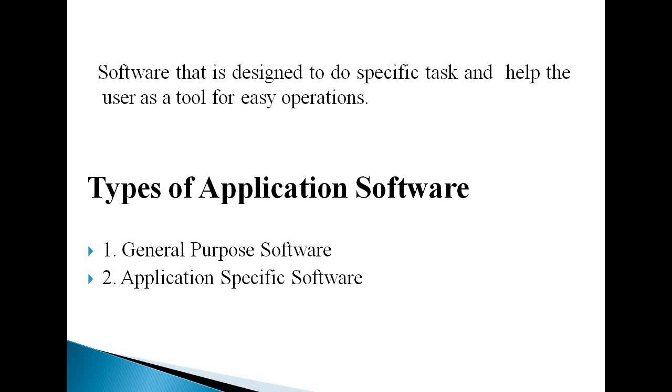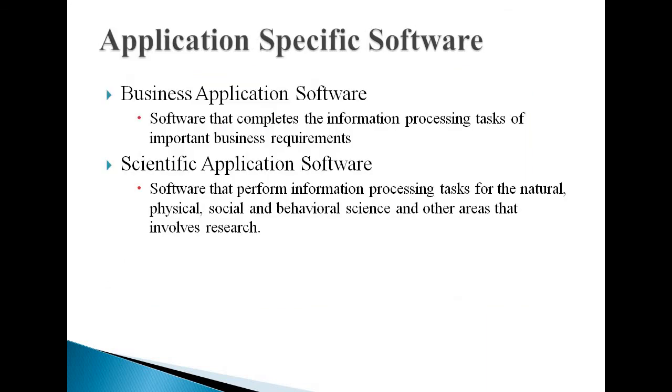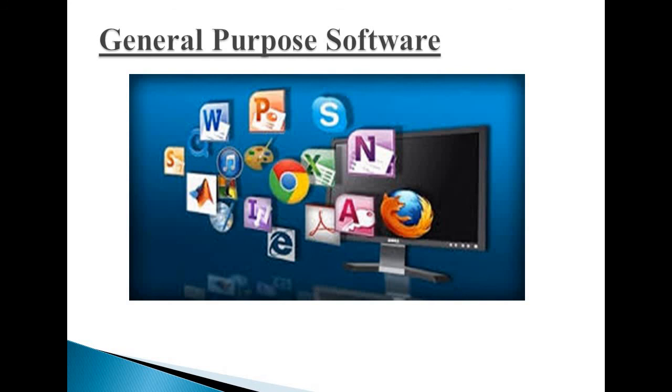There are two types of application software: general purpose software and application specific software. General purpose software are programs that perform common information processing jobs for end users. For example, Skype is used to communicate between two users, Mozilla is used for web browsing, Microsoft Word is used to perform documentation, and PowerPoint is used to prepare presentations. All these come under general purpose software.